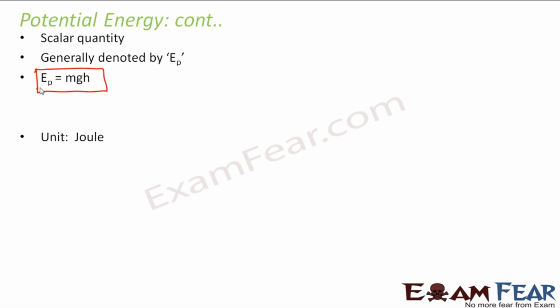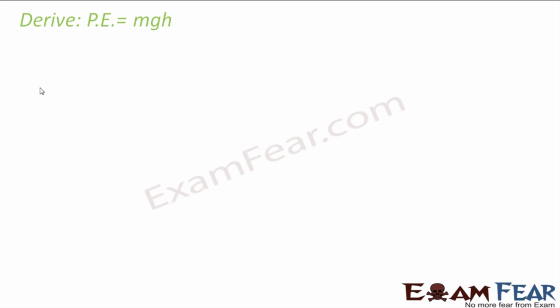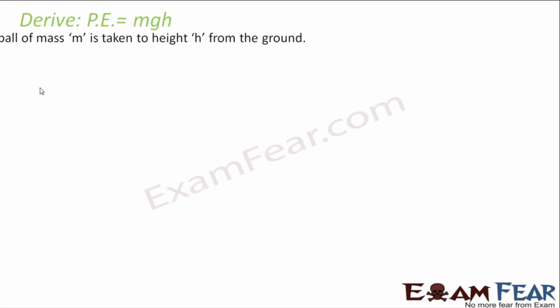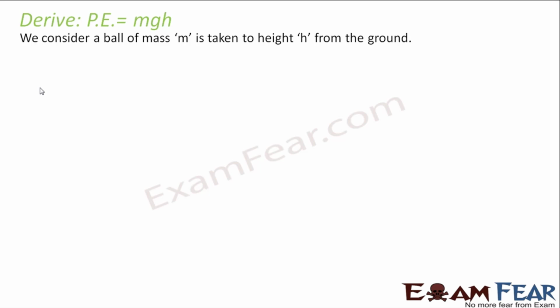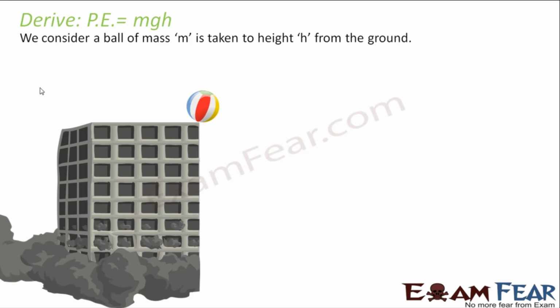Now we will concentrate only on the mathematical expression of potential energy by virtue of its position. Let us try to derive this expression. Potential energy is equal to mgh. From where do we get this expression? Let us suppose we have a ball of mass m, which is taken to a height h from the ground. Let us suppose this building is of height h, and we have somehow taken this ball to the top of the building. Now this object, stored at this height, has gravitational potential energy.